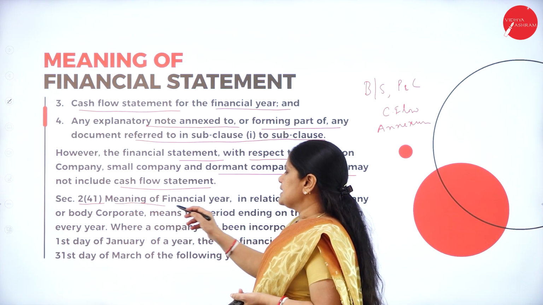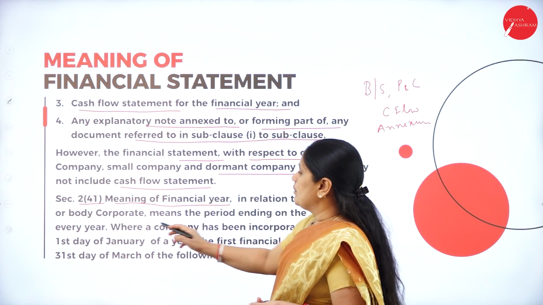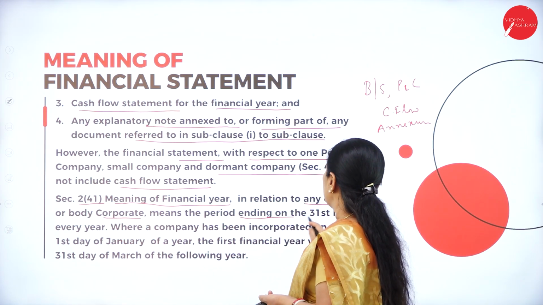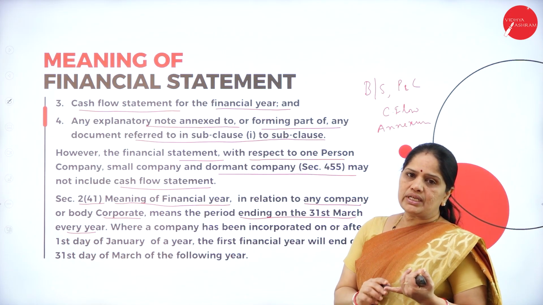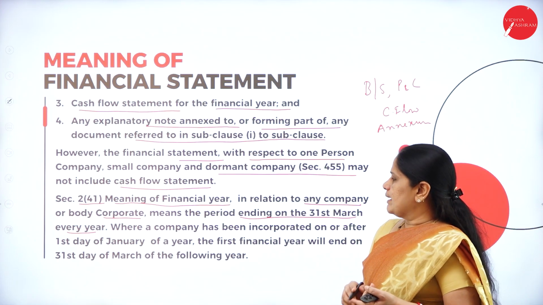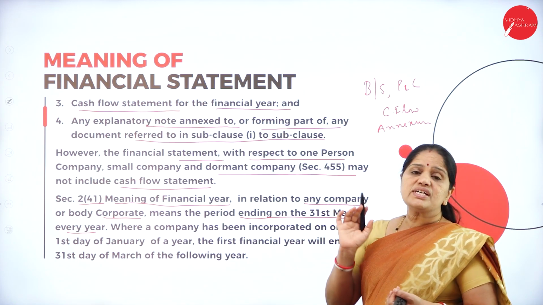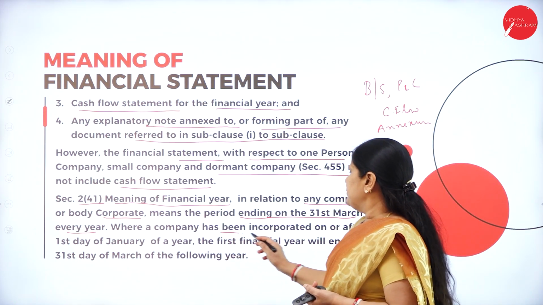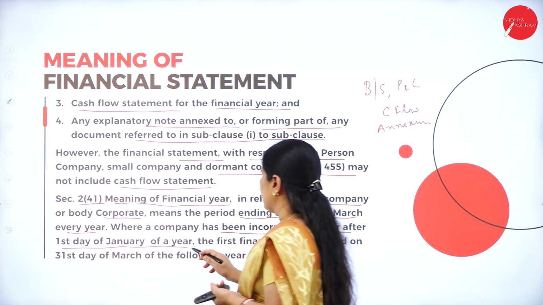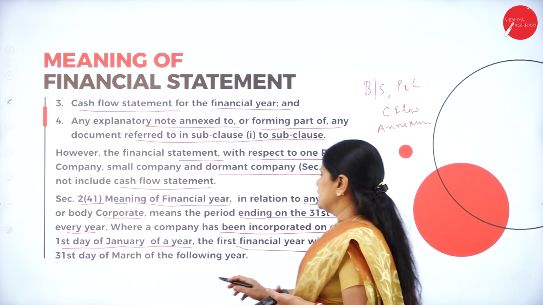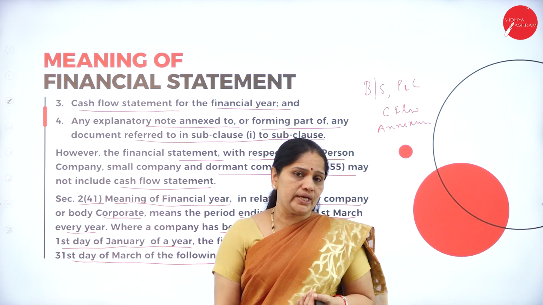Section 2, subsection 41 of the Companies Act, 2013 tells us the meaning of the financial year. In relation to any company or body corporate, it means the period ending on 31st March every year. So, whether it is a body corporate or any company, it means the period ending on 31st March every year. Where a company has been incorporated on or after the first day of January of a year, the first financial year will end on the 31st day of March of the following year.